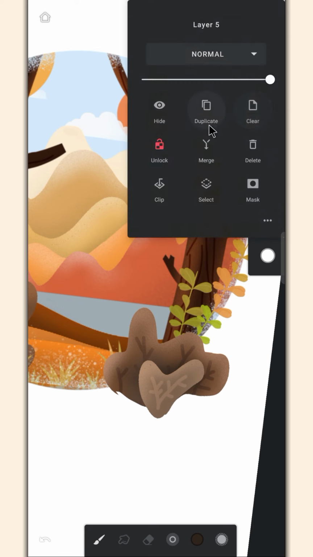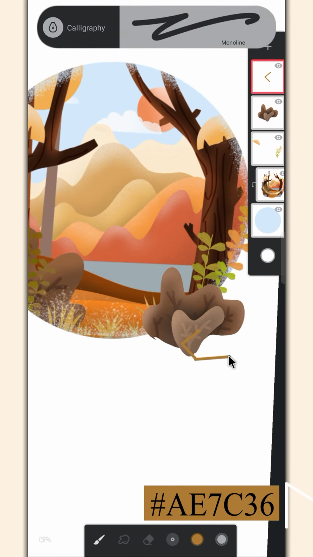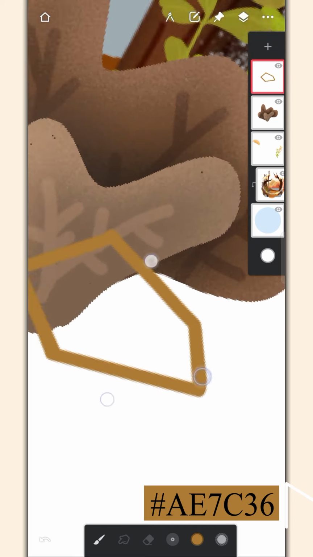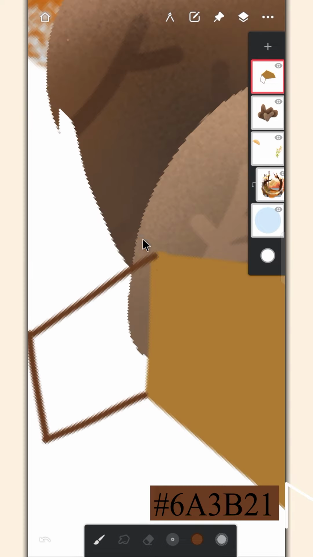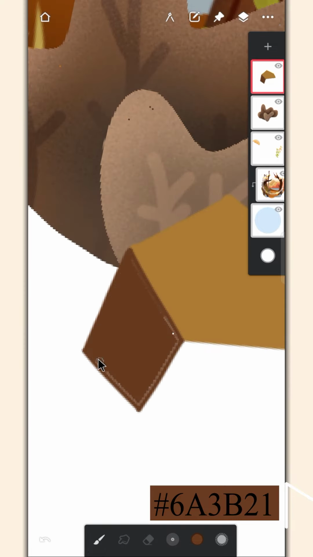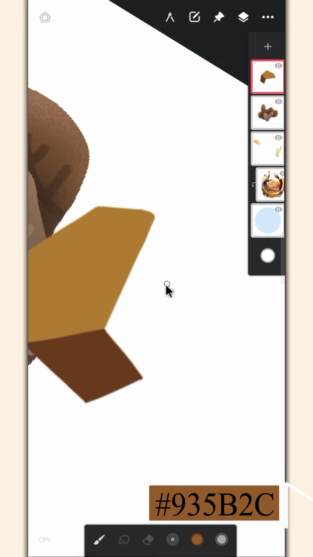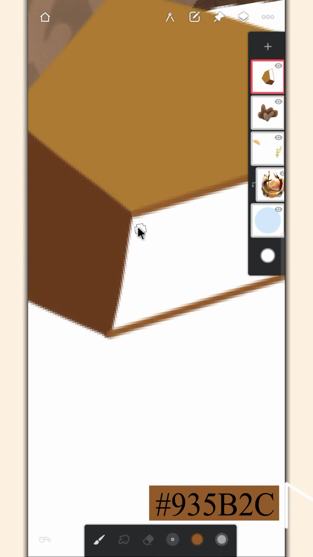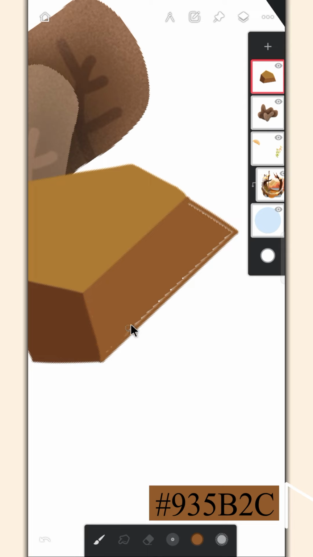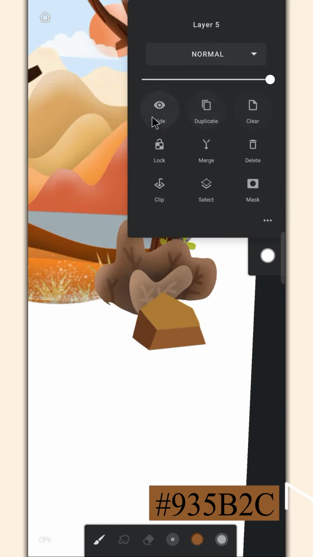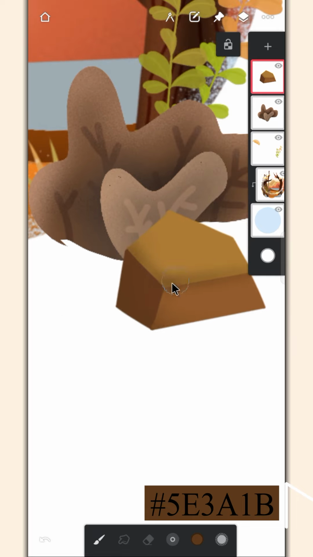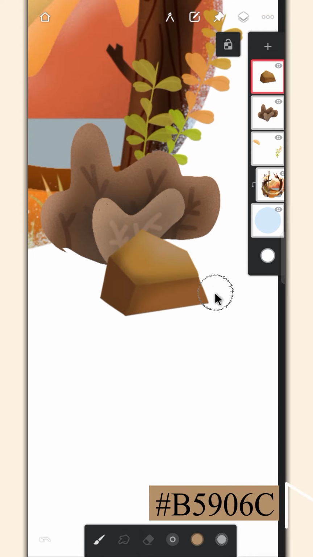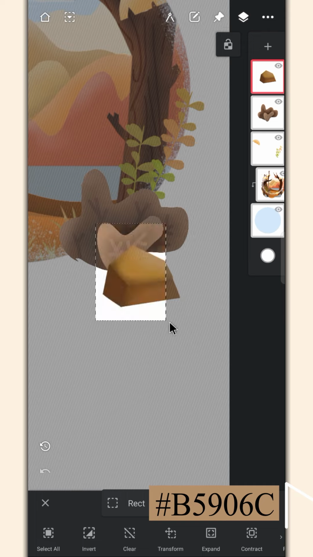Merge both layers. Create one more layer and draw a rock on it. Use 3 different shades of brown for it. Enable the alpha lock and add highlights and shades. Select the rock and adjust its position.